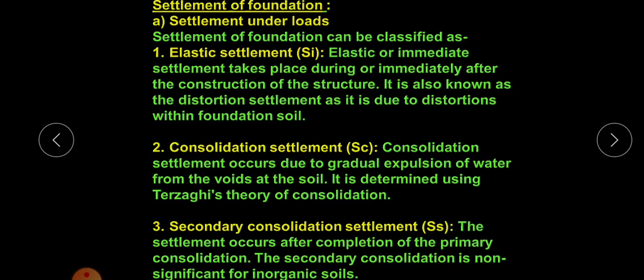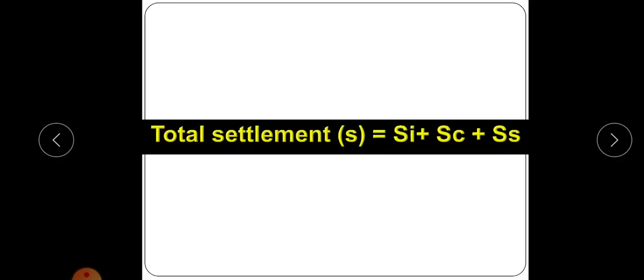The two very important ones are immediate settlement and consolidation settlement. So the total settlement is the sum of immediate settlement plus primary consolidation settlement plus secondary consolidation settlement.